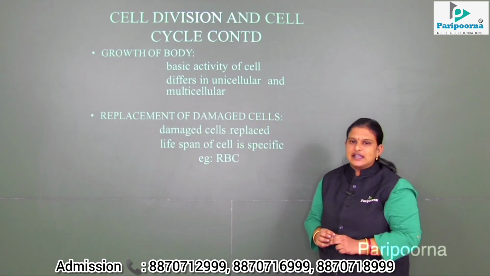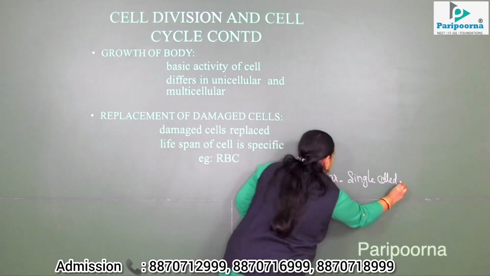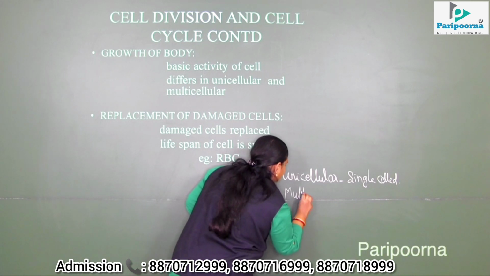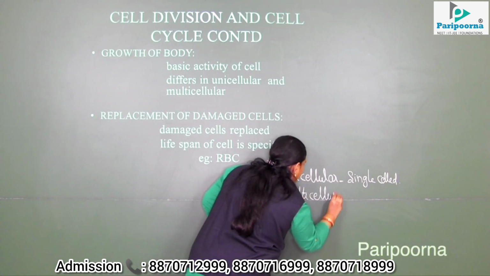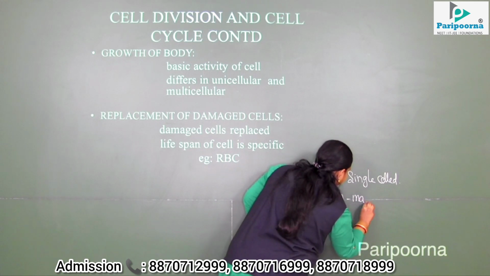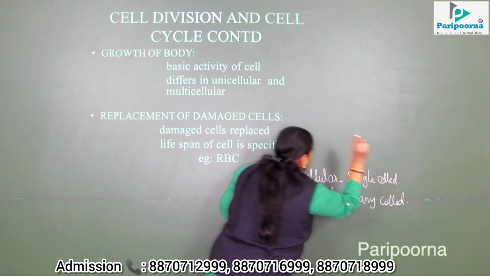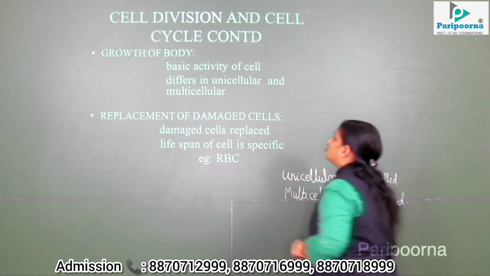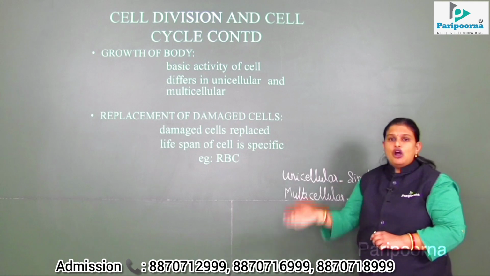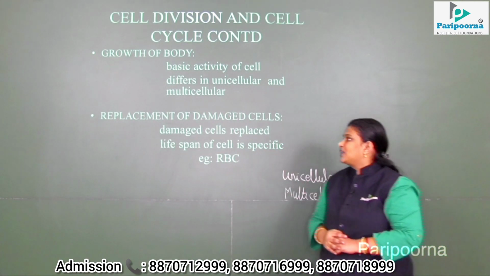So what is unicellular? Unicellular is always a single cell. Multicellular, we could take as more than one cell, or many cells. Simply, more than one-celled organisms. So how do they differ? The unicellular organism always produces an exact copy of the parental organism.